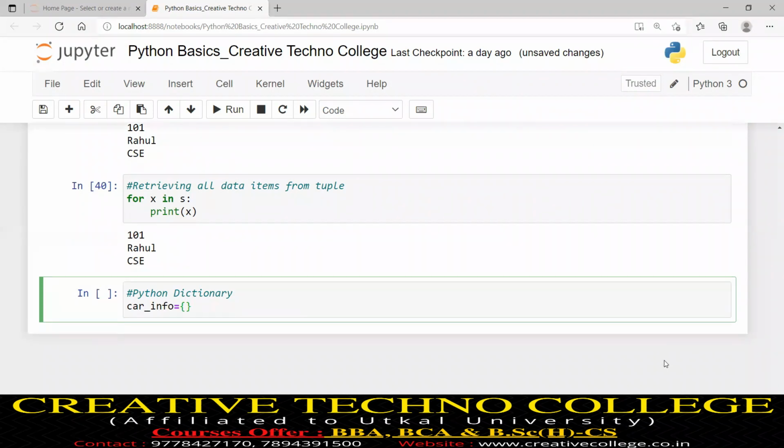Within curly bracket, I will specify the pairs.